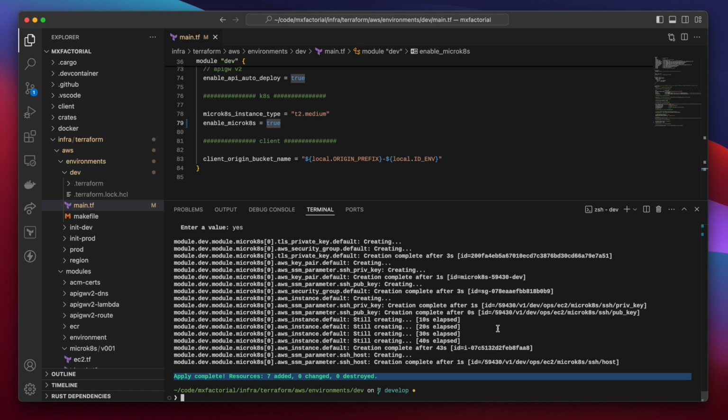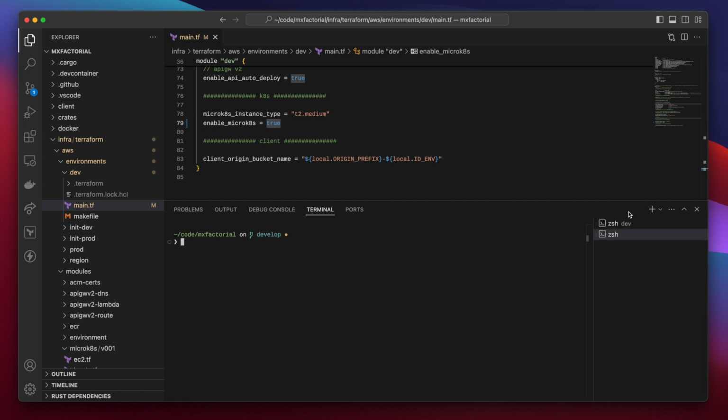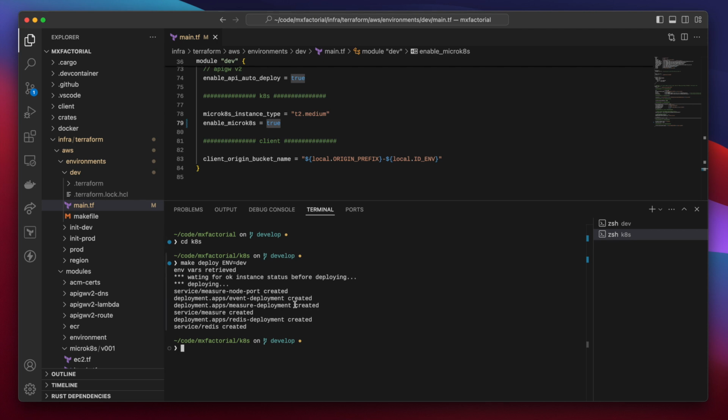Now let's deploy the 3 new services to micro-K8s running in the new EC2 instance. Open another shell, and from project root, cd into the K8s directory, and make deploy with env assigned to dev. Fire away. Kubernetes deployments and services are created. Now all we have to do for a simple test of these new Kubernetes services is create a WebSocket with the measure service, complete a transaction, and wait for a GDP value to appear.